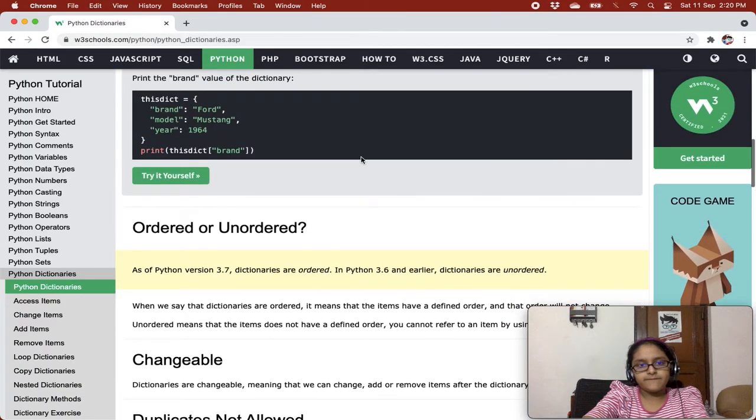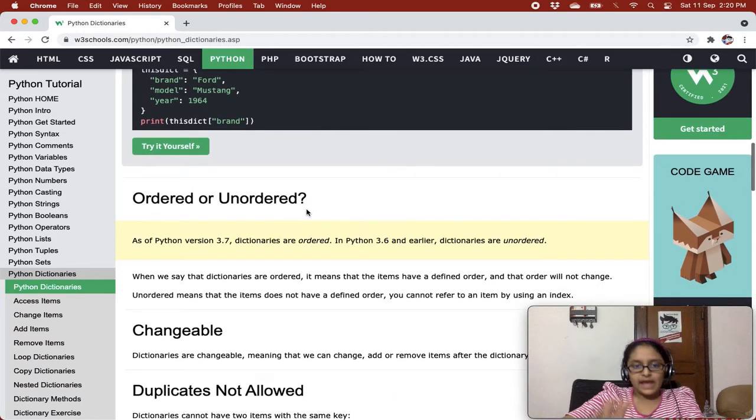Changeable means you can change the value of Ford to Gucci, you can add something over here, and you can remove Ford. So this is what the word changeable means: the value can be changed, you can add more items to it, and you can remove also.